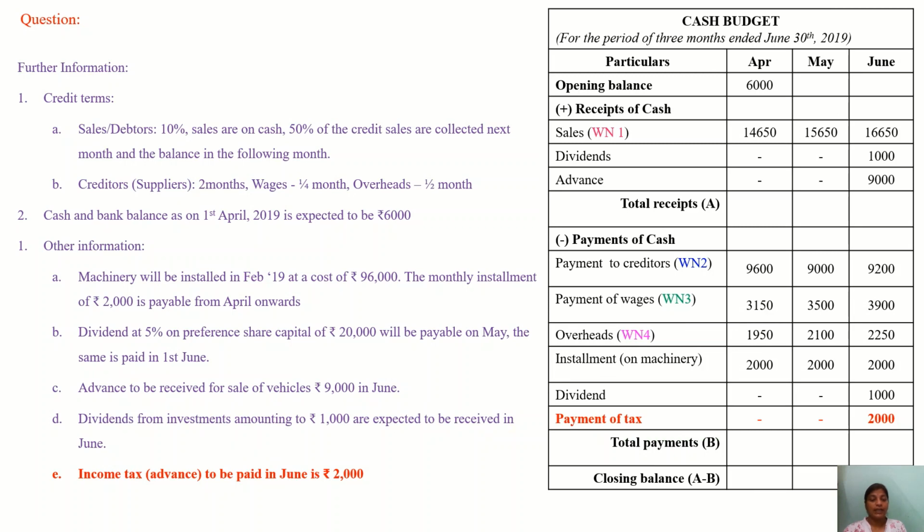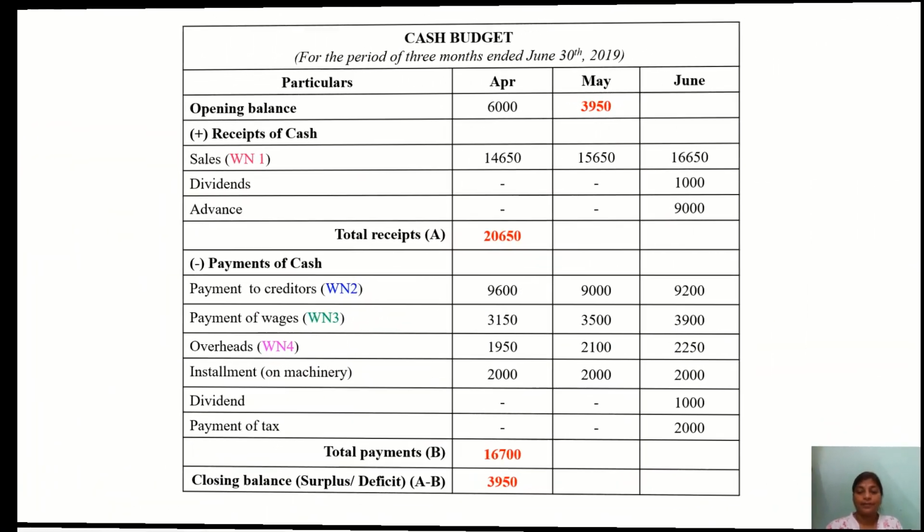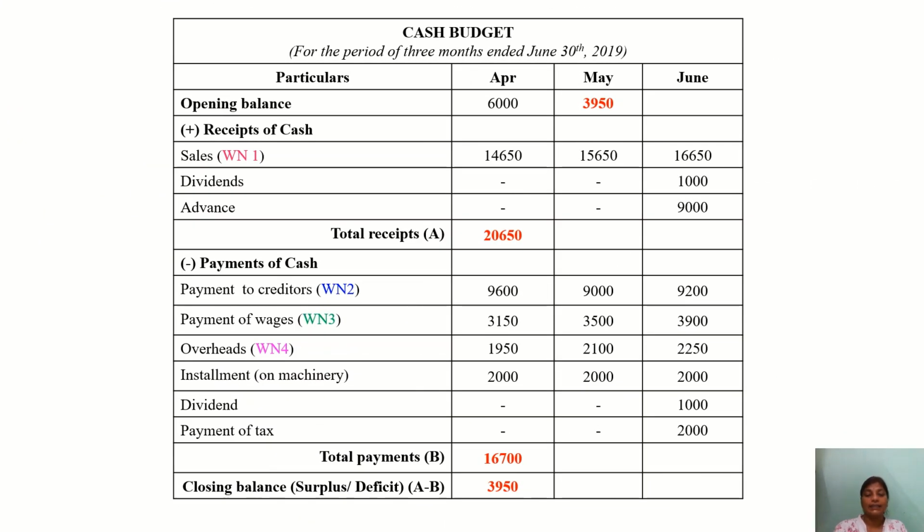Last one, income tax is to be paid in the month of June, that is rupees 2,000. So in the month of June we are paying 2,000. So this is the information. It is a cash outflow, so we are writing it in payment of cash with amount 2,000. Now let us see the further working. Since all the information is done, now we have to do the further step.